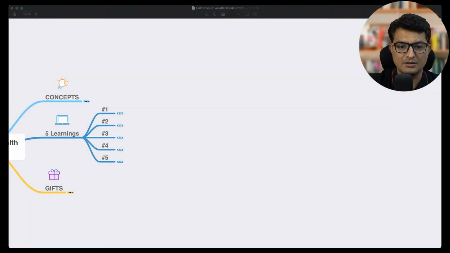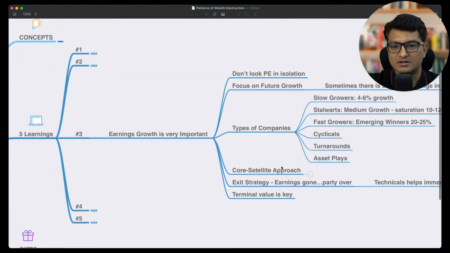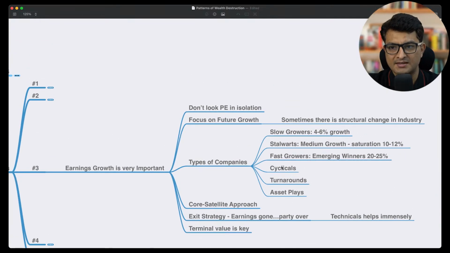Okay, so that is where we'll jump into the next particular point, which is on the wealth side, how you can create that earnings growth engine for yourself and you can compound. Okay, so here are the points for this third topic. First is, don't look at PE in isolation.